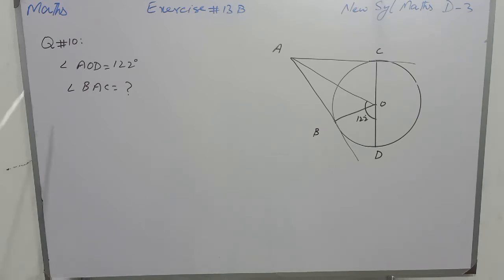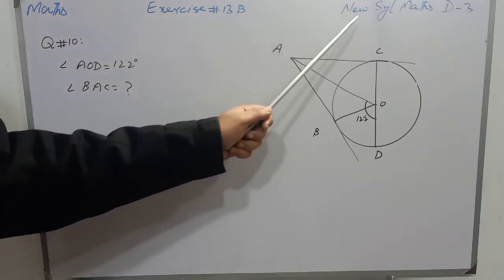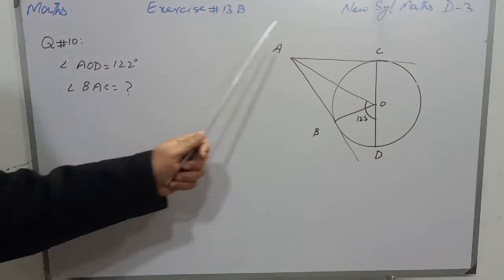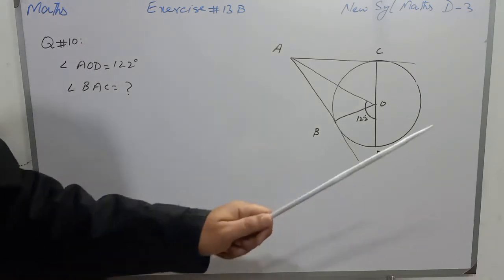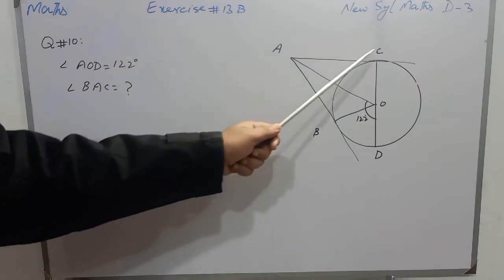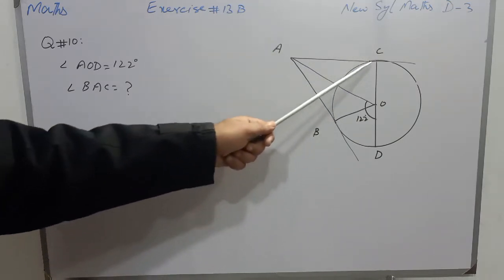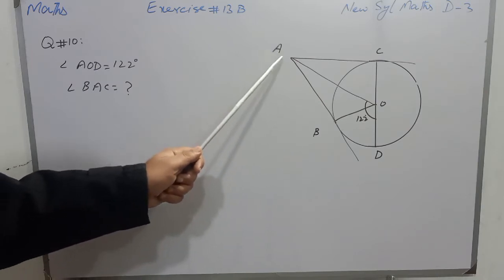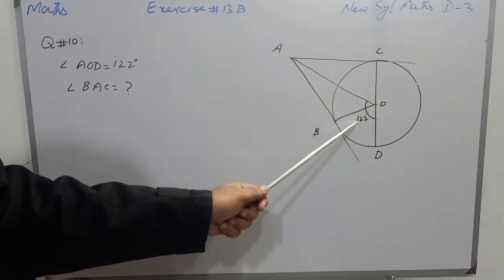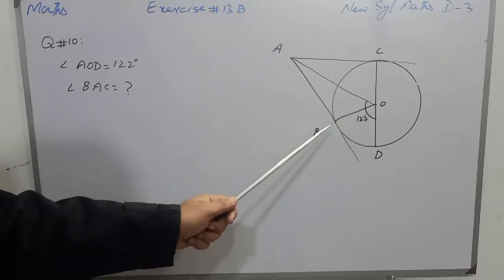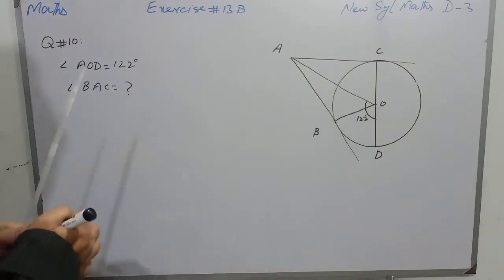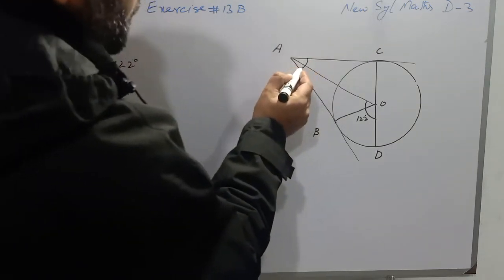Dear students, mathematics exercise 13b, new syllabus mathematics D3 for A level, O level students. Question number 10: there is a circle with center O, and AC and AB are the tangents at points C and B, and angle AOD is 122 degrees. We have to find the measurement of angle BAC. I mean to say, we have to find this angle.